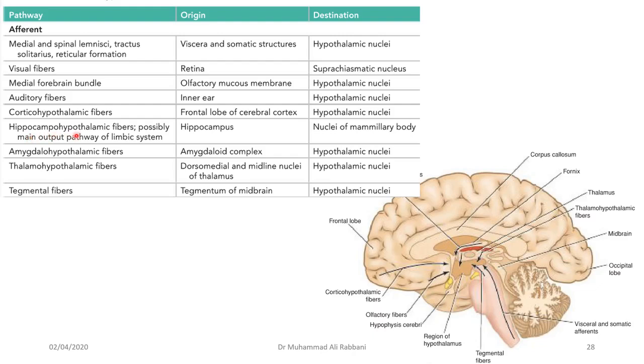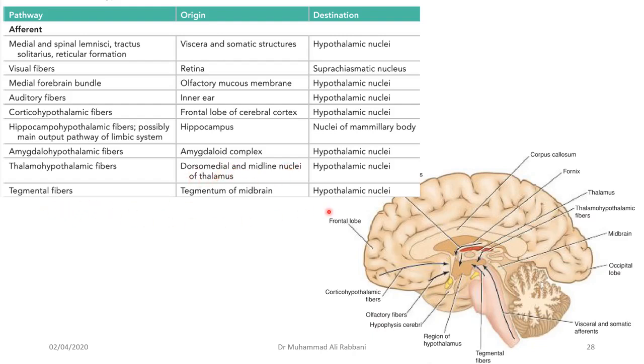So these are the fibers, the fornix, that move from the hippocampus all the way back to the mammillary body, and they are the fibers that divide the hypothalamus into medial and lateral parts. There are then thalamo-hypothalamic fibers carrying signals from the thalamus into the hypothalamus, from the dorsomedial and midline nuclei of the thalamus.